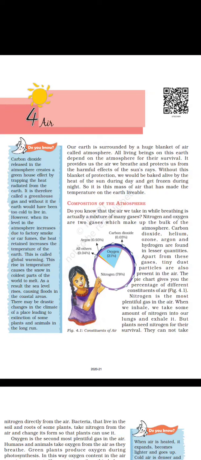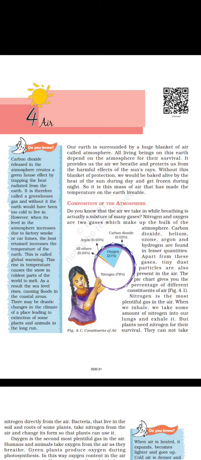All living beings on this earth depend on the atmosphere for their survival. It provides us the air we breathe and protects us from the harmful effects of the sun's rays. Without this blanket of protection, we would be baked alive by the heat of the sun during day and get frozen during night. So it is this mass of air that has made the temperature on the earth livable.